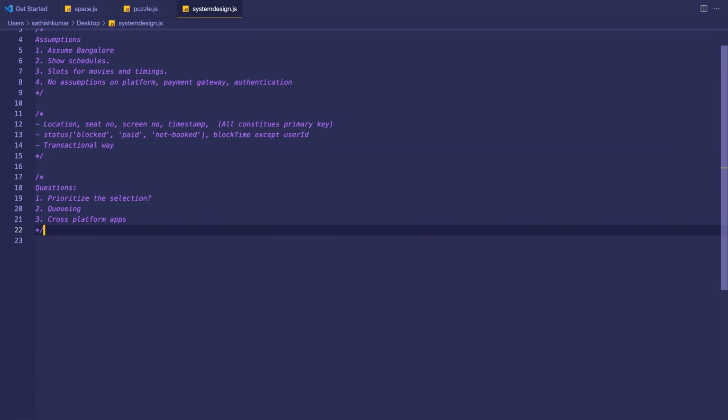Yeah, I'll just quickly discuss a load on the system. Suppose there are 100 seats in the theater and we are looking at it theater by theater, and there are 1,000 people trying to book a seat.